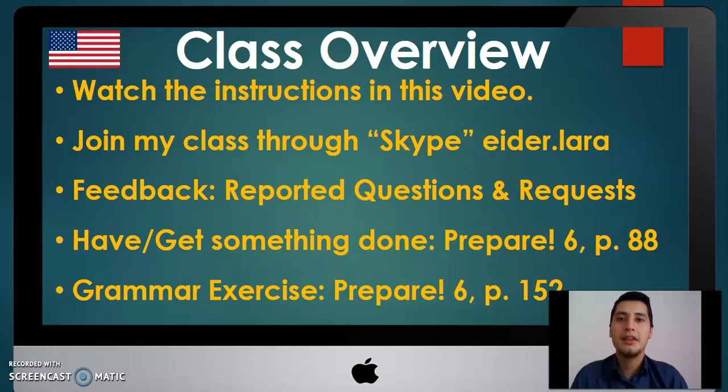Also, in that page, maybe we are going to be working with some useful vocabulary that you need to take into consideration. And after that, as a homework, we are going to finish with the grammar exercises that are in the same book, your Prepare Students Book 6, and we are going to continue working on page 152.